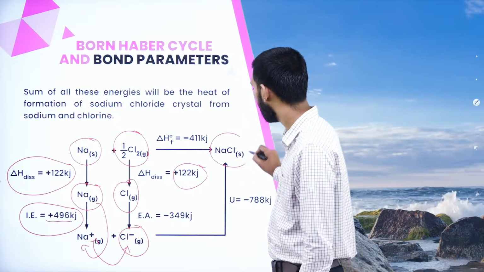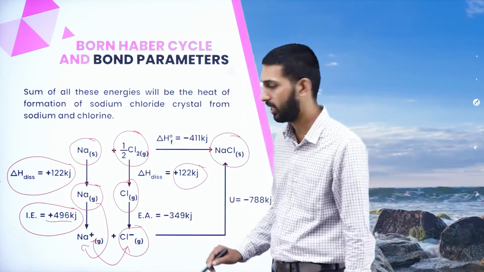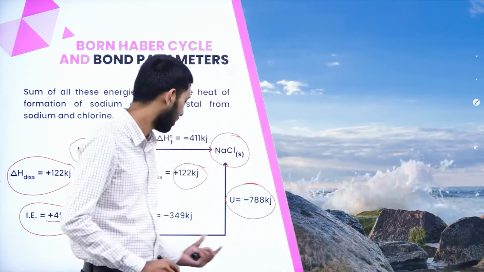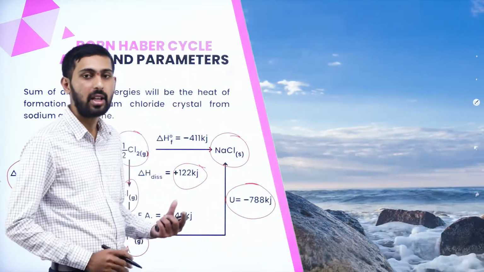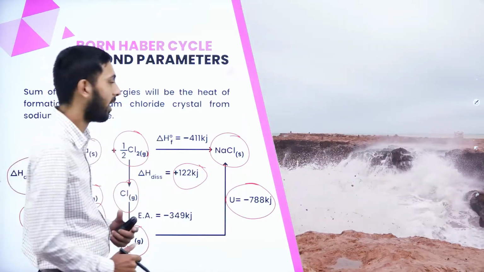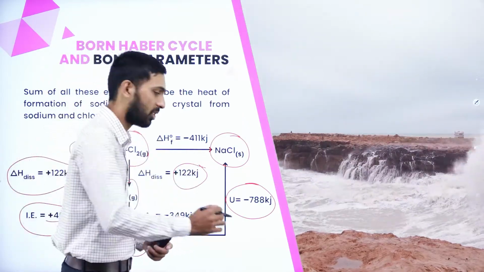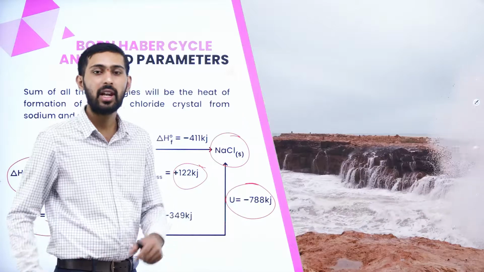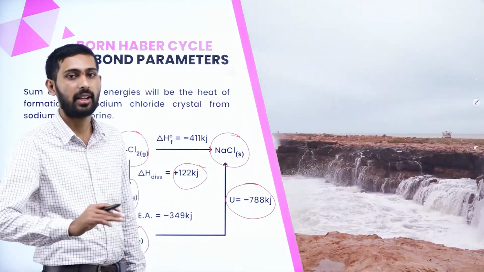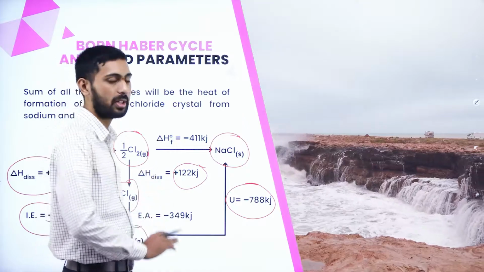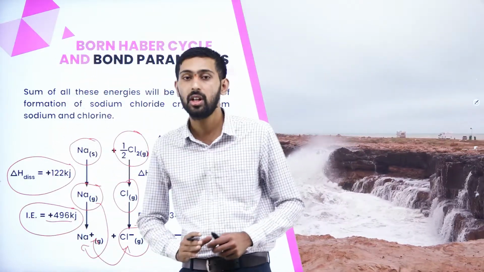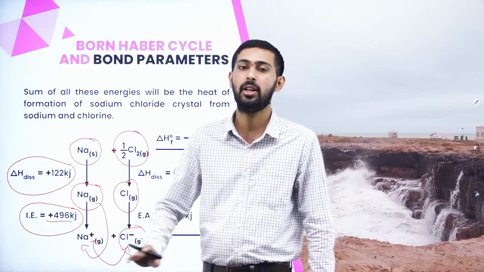We will get sodium chloride crystal, and that is known as lattice energy, because here two ions combine. When two ions combine, some amount of energy is released. That energy is known as lattice energy. How much energy is released? Minus 788 kilojoules. This is the Born-Haber cycle of sodium chloride. In your exam, they will ask this for 3 to 4 marks. It is a very important topic.